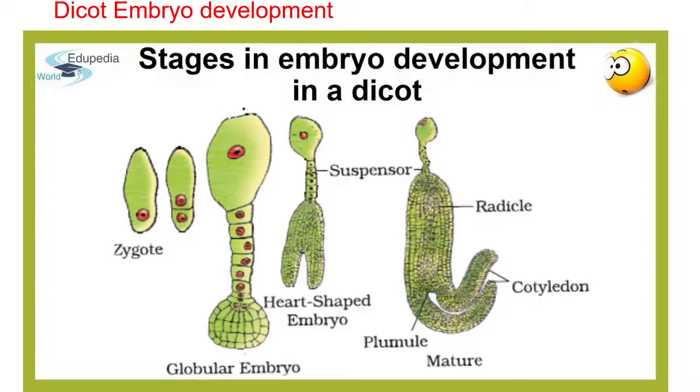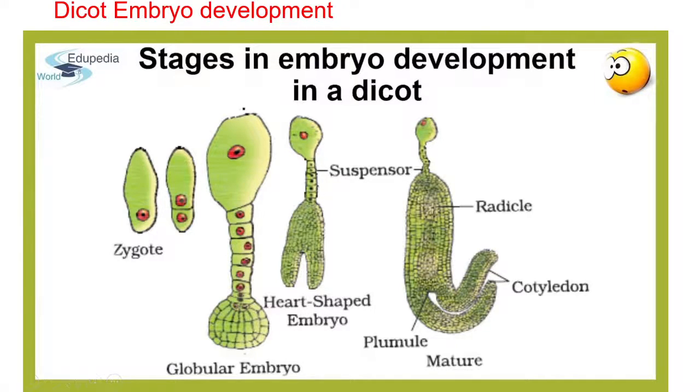Then finally, the upper cell undergoes vertical divisions to give rise to cells opposite to each other. That leads to formation of a T-shaped or four-cell proembryo. Out of two daughter cells of the transversely dividing cells, these two cells divide further to form a linear row of 3 or 4 cell suspensor. Here in the diagram, a 6 cell suspensor is there.